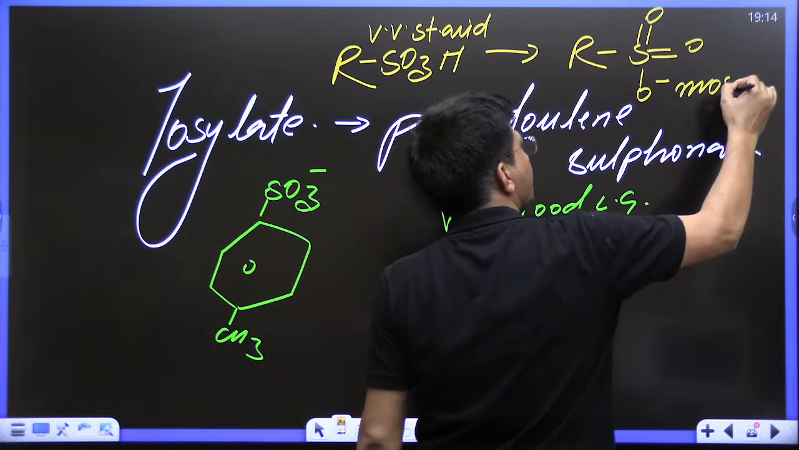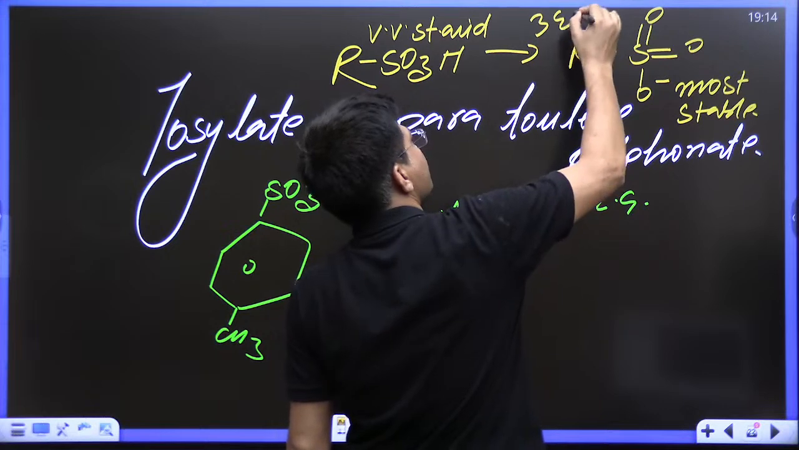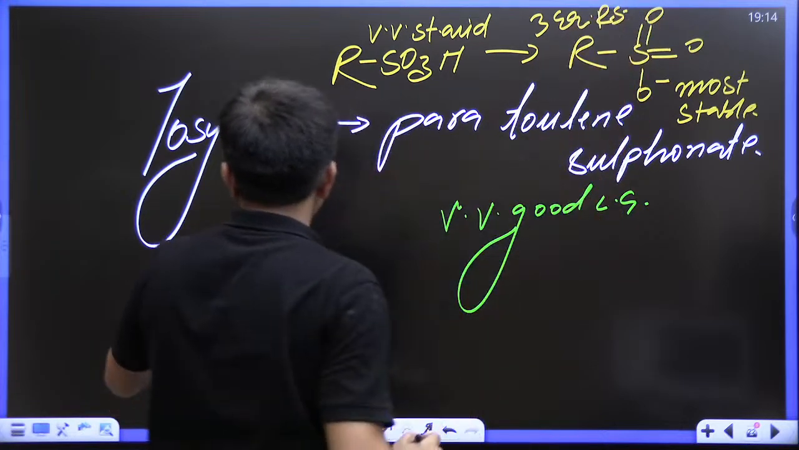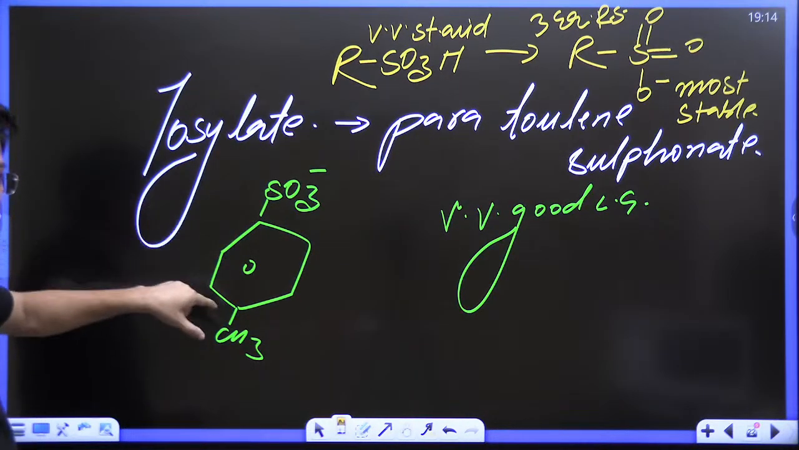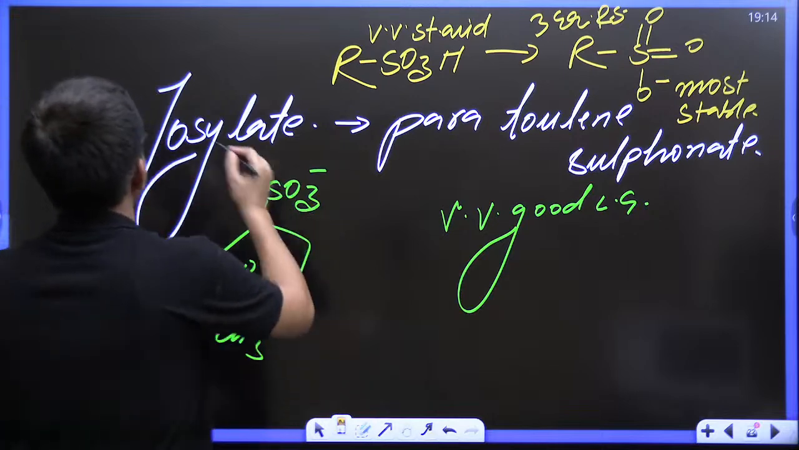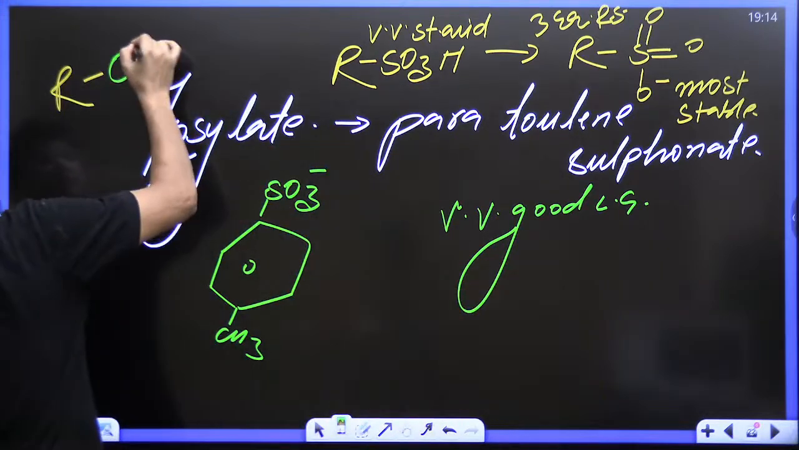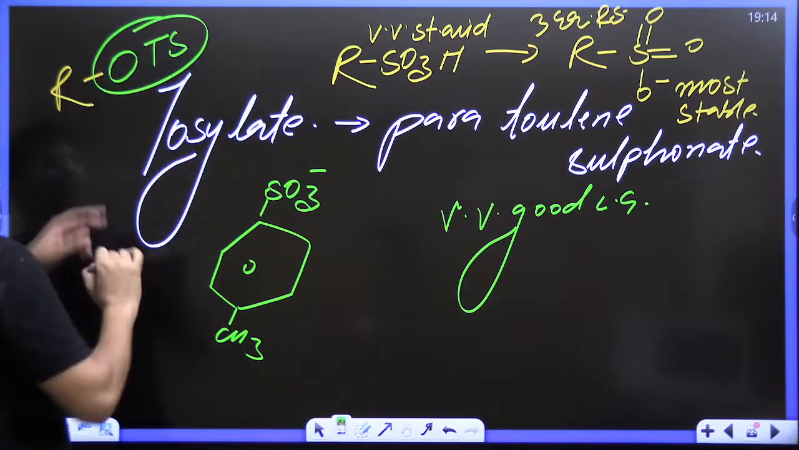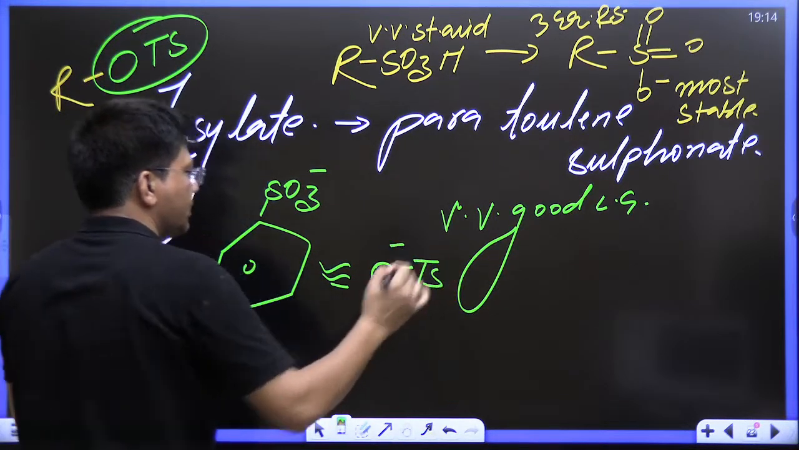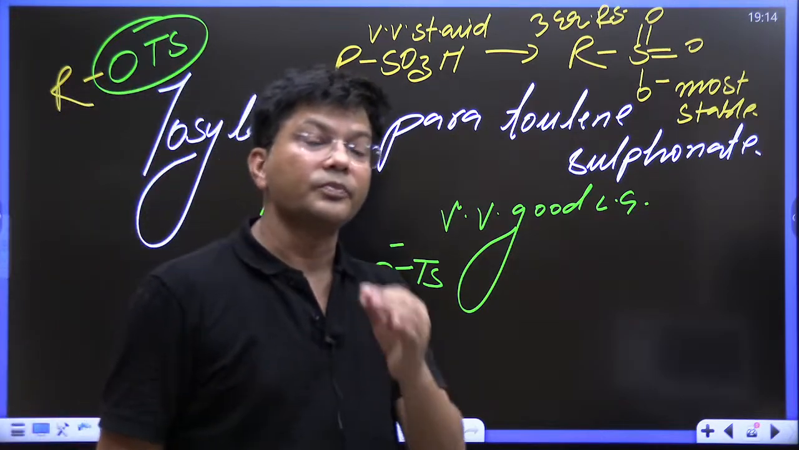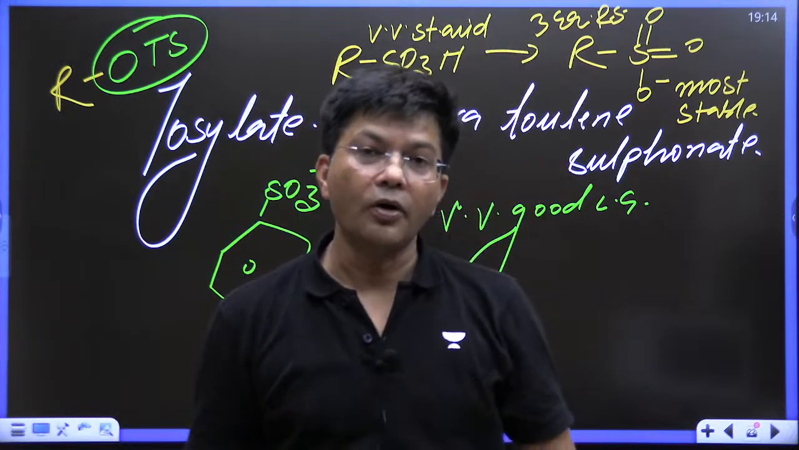It is the most stable conjugate base. Why is it the most stable? Because of three equivalent resonating structures. So this is going to be a very, very good leaving group. This is paratoluene sulfonate. It is represented like this, ROTs. You will see a number of reactions with ROTs. This is OTs, tosylate. Whenever you see this group, it is the best leaving group, and it is very important for the SN2 reaction.